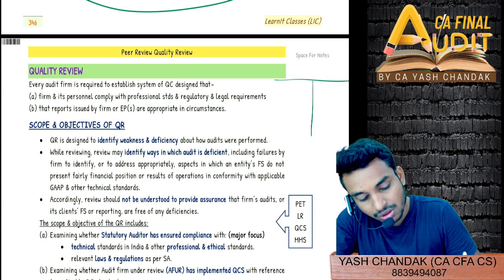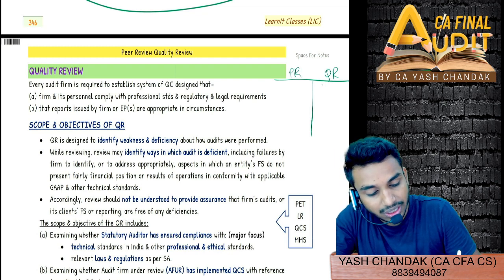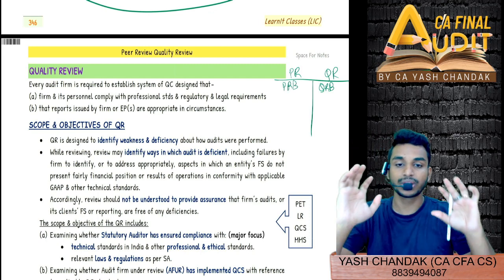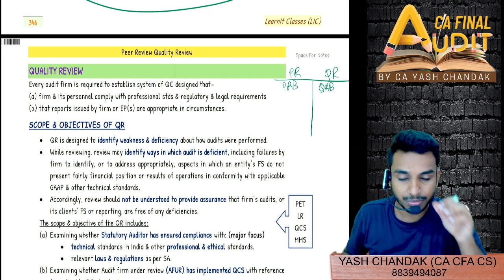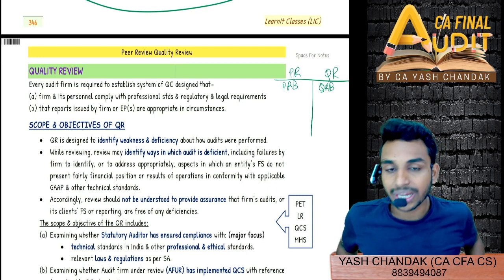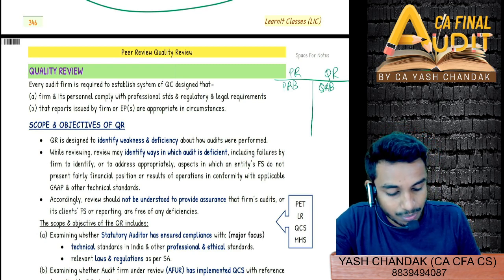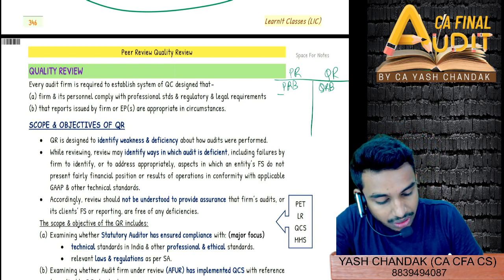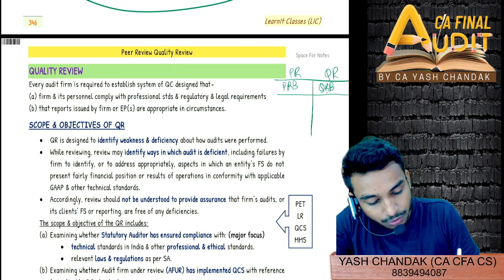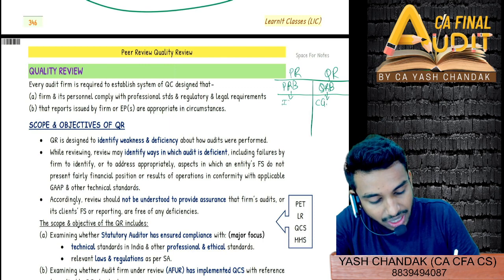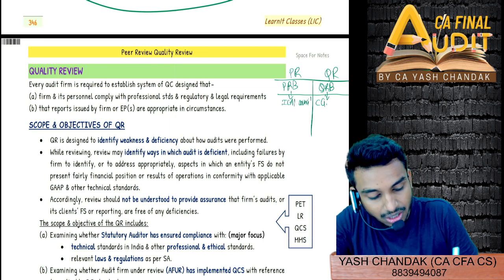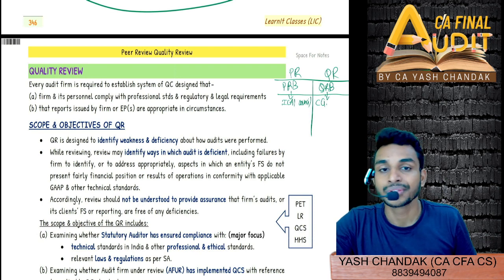Quality review is done by the quality review board, constituted by the Central Government. And peer review is done by the peer review board. So we'll just quickly have a glimpse of certain differences between peer review and quality review so that our way ahead for the quality review chapter becomes easy and comprehensive. The quality review board is constituted by the Central Government, while the peer review board is constituted by the ICAI Council, correct? So you can imagine the difference in the approach as well.